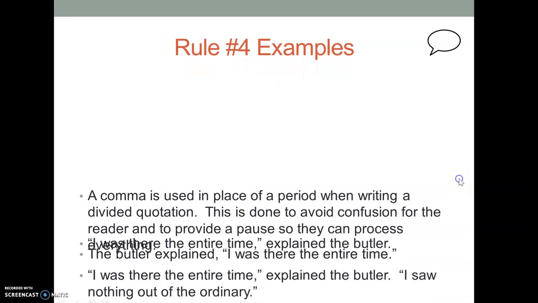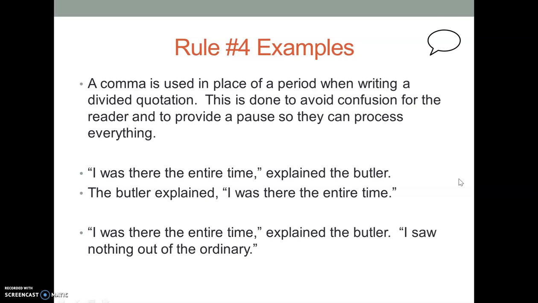Here's rule number 4. A comma is used in place of a period when writing a divided quotation, like the one down here on the bottom. This is done to avoid confusion and to provide pause. "I was there the entire time." Period is the end of the sentence, but we don't do that. We use a comma, explained the butler, with the dialogue tag. End of sentence, declarative. The butler explained, pause, "I was there the entire time," period, and you're finished.